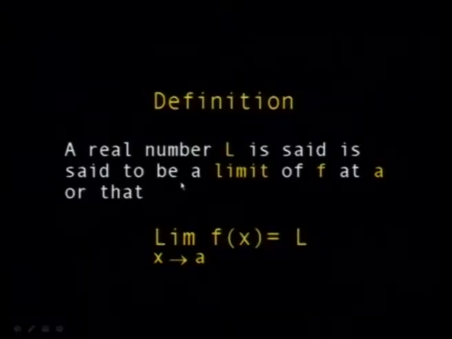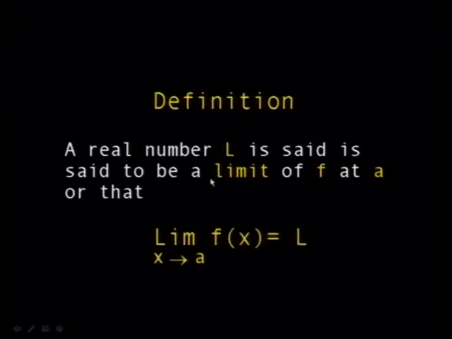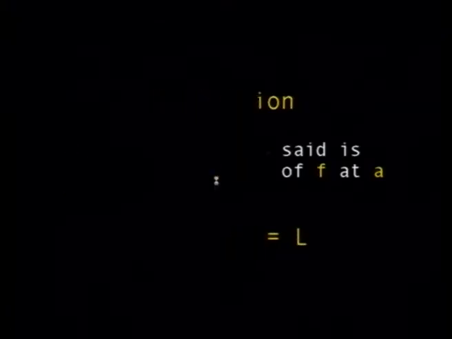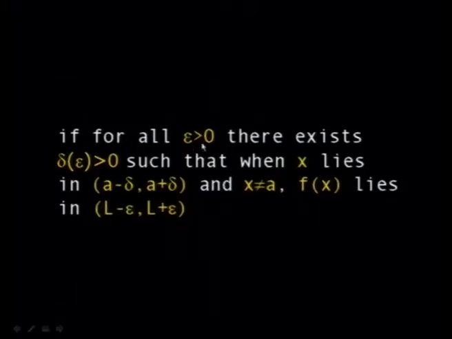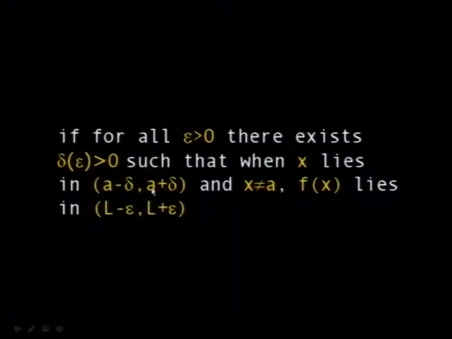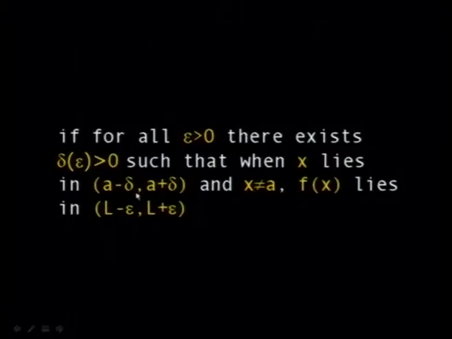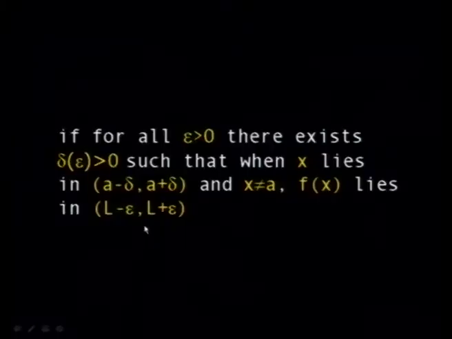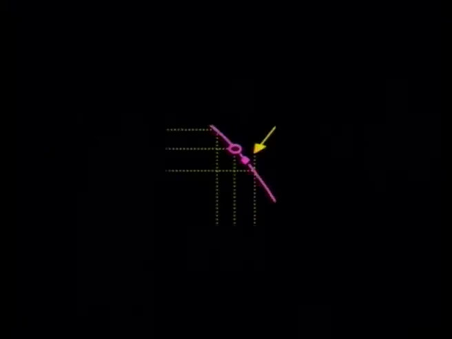So a real number L is said to be a limit of f, or that the limit of f of x when x tends to A is equal to L, if for all epsilon greater than 0, there exists a delta of epsilon such that when x lies in the open interval from A minus delta to A plus delta, and x not equal to A, in other words, the deleted neighborhood, because you're not interested whether f is defined at A or not, you want to approach A from the right and from the left, and you see whether f of x approaches a value L, or it lies always in the neighborhood L minus epsilon, L plus epsilon. If this is so, then the function has a limit.